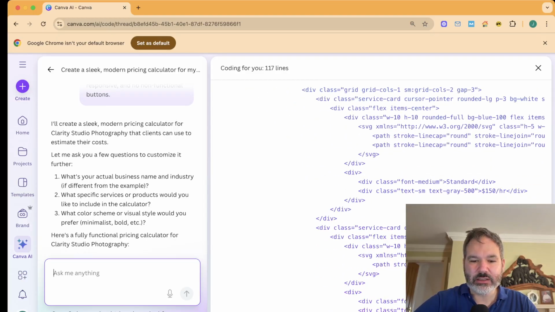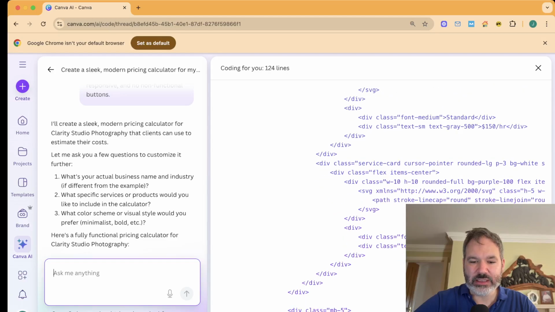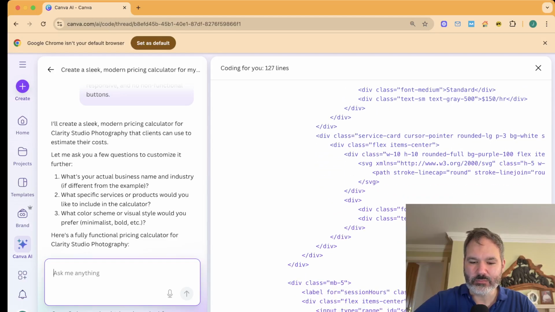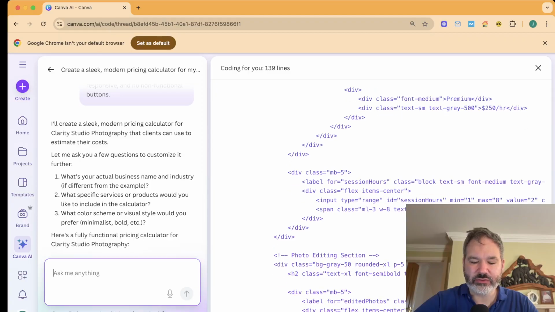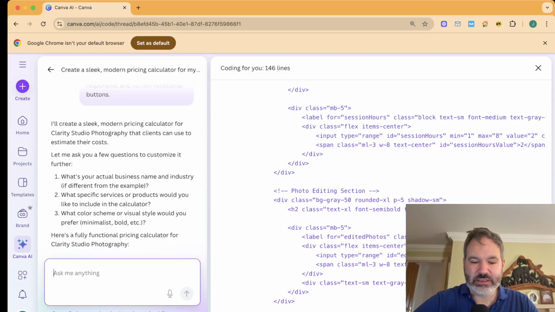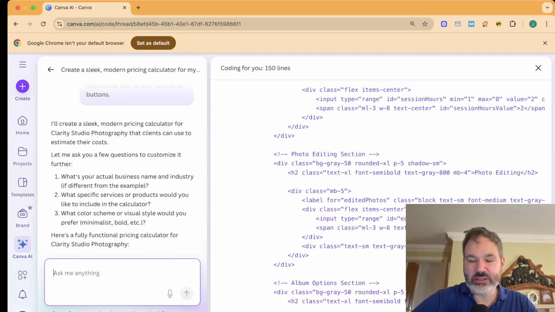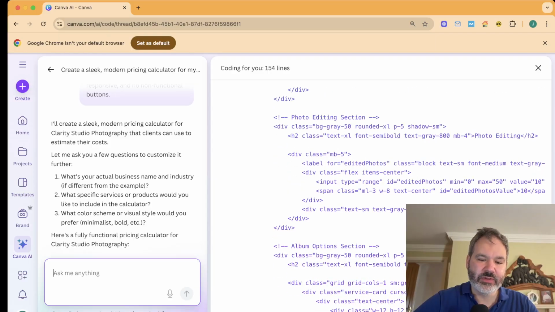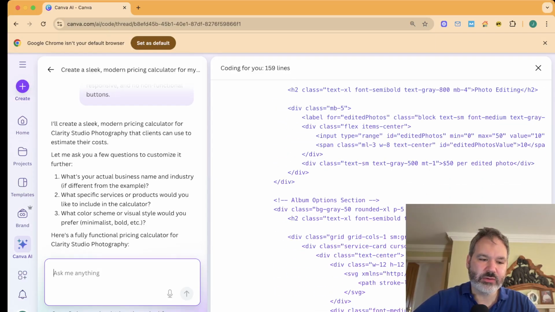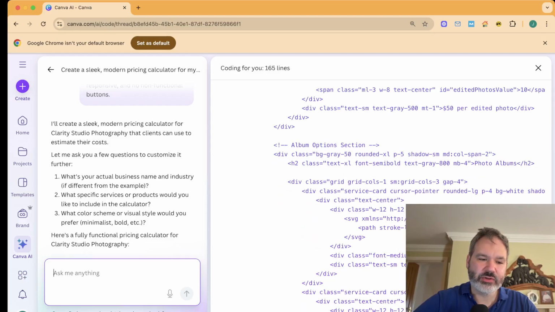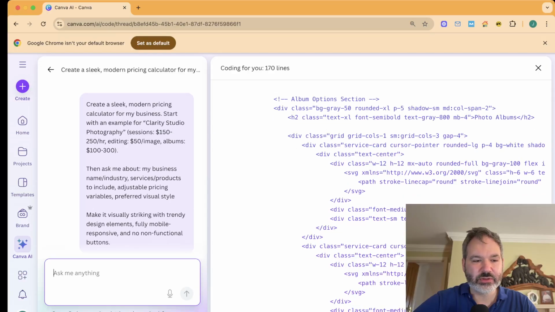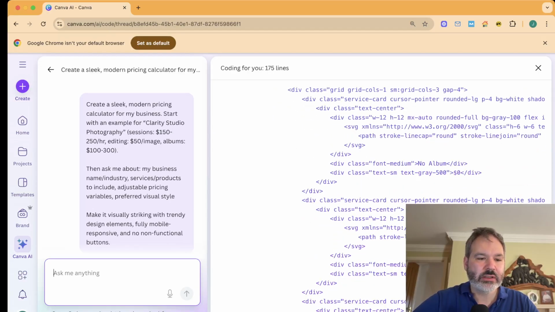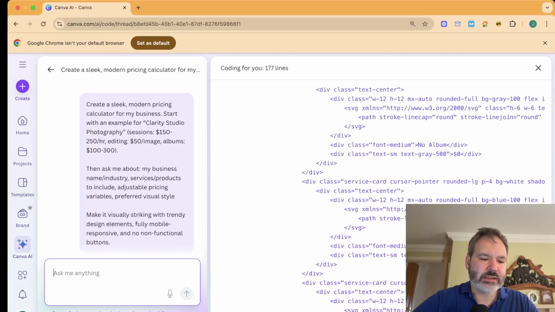Now, I think the code does look to be mainly HTML. We'll see if it does more, like if it includes any JavaScript. If it is just HTML, it's obviously more limited, but we'll see what it can do. Interesting, we see it's building in different options already. And as I say, you don't have to click, you can actually just type, this is what you want to do, this is what you want to code. All right, well, let's answer the questions.